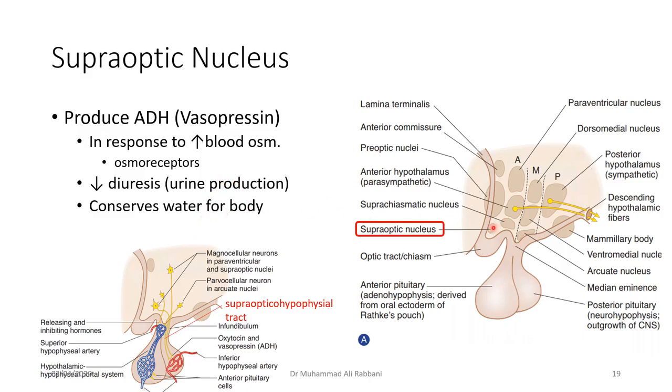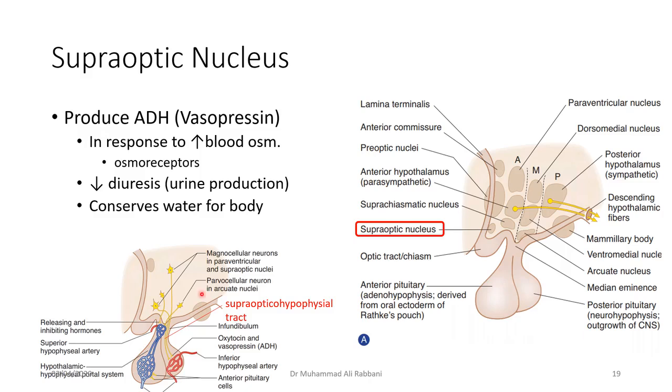It actually has chemoreceptors, in other words osmoreceptors, that continuously check the concentration of the blood flowing around it. If the osmolarity of the blood is high, meaning the blood is concentrated and its water content is low, it releases antidiuretic hormone that conserves water through the kidney.